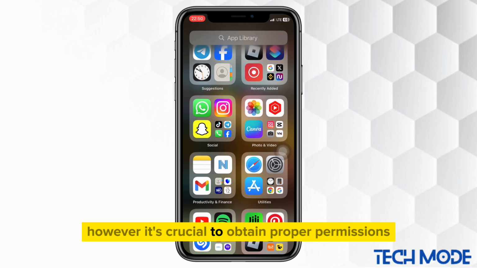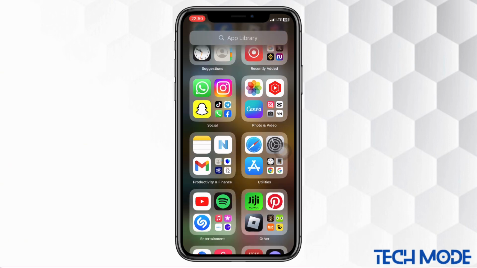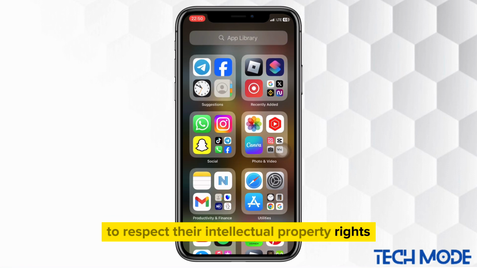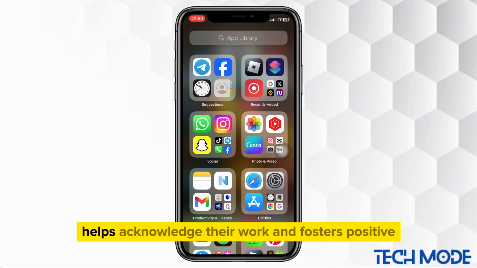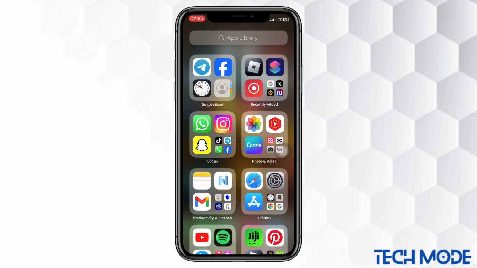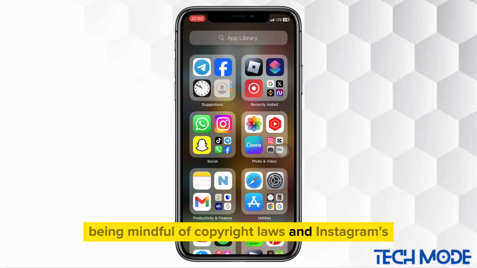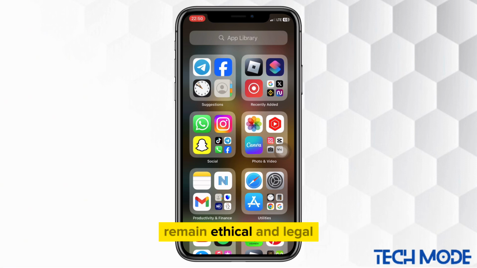However, it's crucial to obtain proper permissions or give appropriate credit to the original creators to respect their intellectual property rights. Utilizing features like reposting apps or manually tagging and mentioning the creators helps acknowledge their work and fosters positive relationships within the Instagram community. Additionally, being mindful of copyright laws and Instagram's guidelines ensures that your content sharing practices remain ethical and legal.